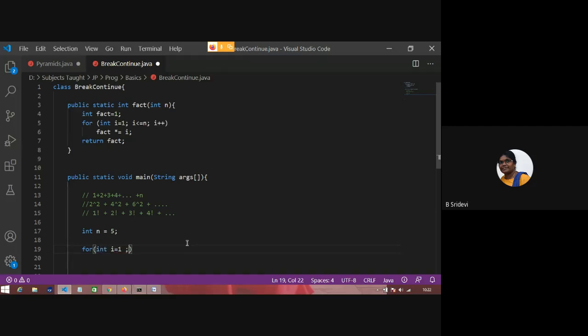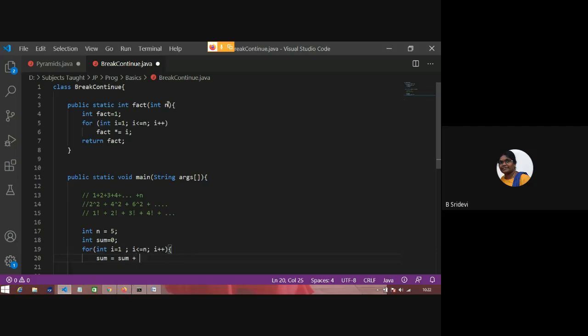int i = 1; i <= n; i++. Okay. You store the answer here. Sum is equal to sum plus factorial of i.